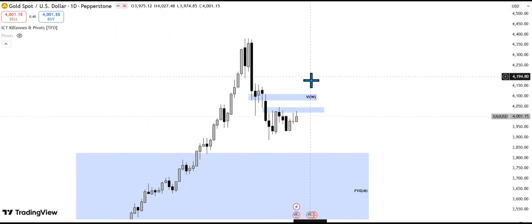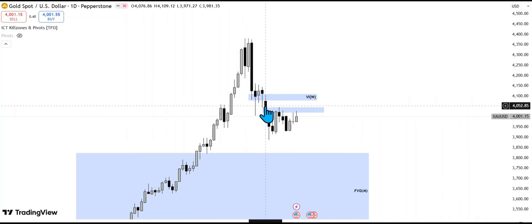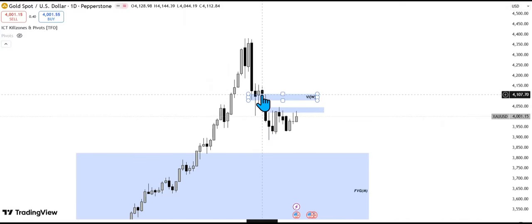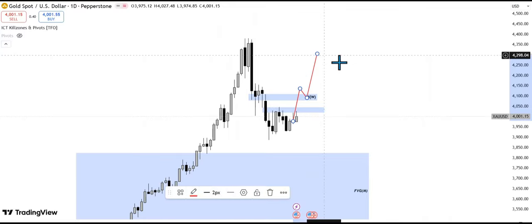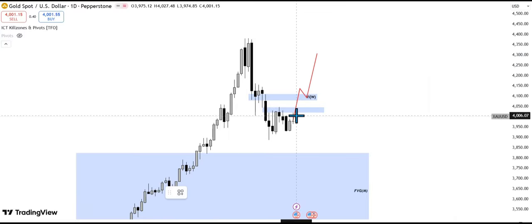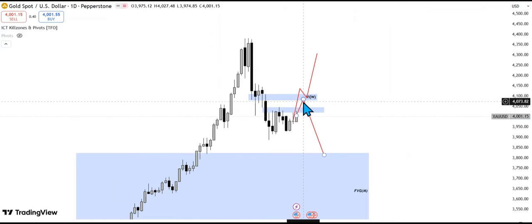So if you look at the daily time frame, of course you can see we have this fair value gap and this is the weekly volume imbalance. But as you can see, also on the daily we have that, and this is more of a new week opening gap, because you can see this was Friday and then this is Monday, so we had that gap there. And I'm watching that, so we're likely to violate this fair value gap, violate this, and then I'll be looking for bullish moves, or price can use this or this to push price lower. So that is what I'm watching this week for gold.